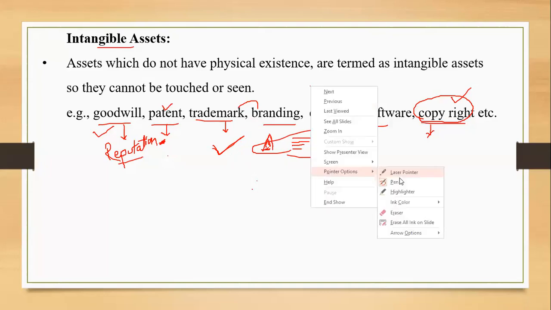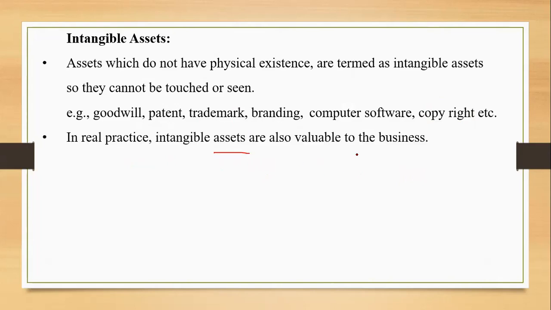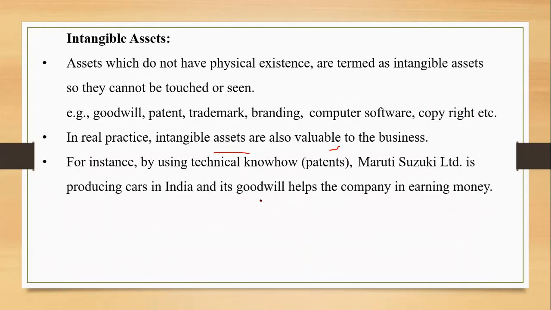So these all are the special features. These are all the qualitative aspects, which do not have any physical existence, so cannot be seen, and that is why they are valuable resources to the company or the firm. So these are intangible assets, right? Thank you so much. To continue now, intangible assets are valuable to the business. By using technical know-how and patents, Maruti Suzuki Limited is producing cars in India, okay, and its goodwill helps the company to earn more profit.